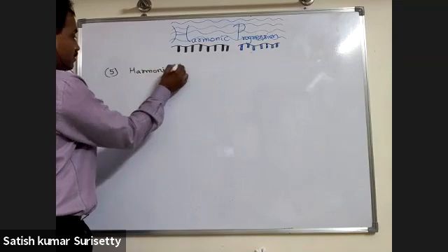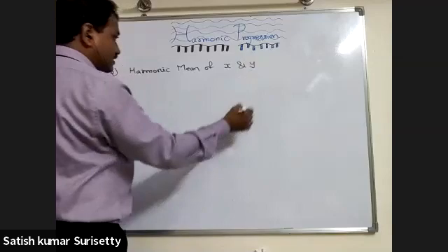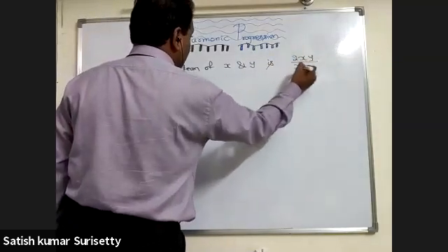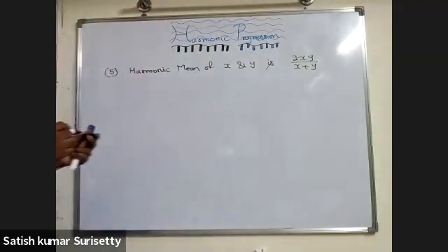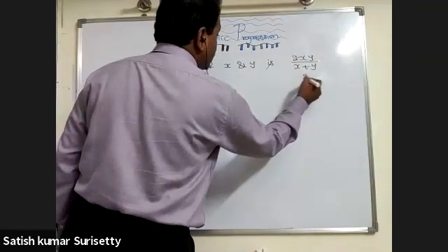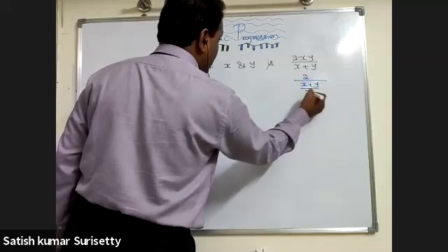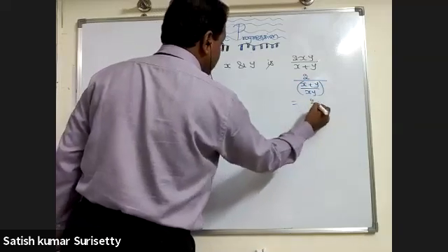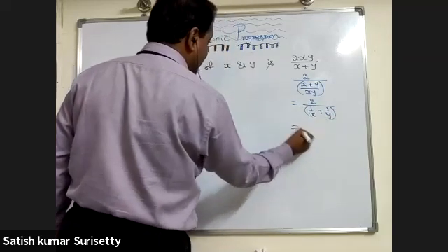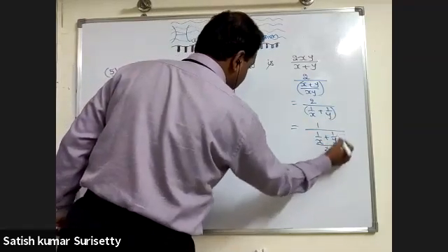Harmonic mean of x and y is 2xy upon (x plus y). Now, this I can rewrite as 2 upon, if I take xy to the denominator, (1 by y plus 1 by x). And this is the same as 2 upon (1 by x plus 1 by y). And this again I can write as 1 upon ((1 by x plus 1 by y) by 2).